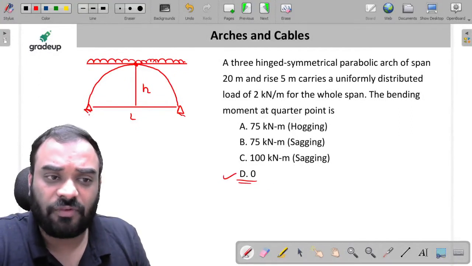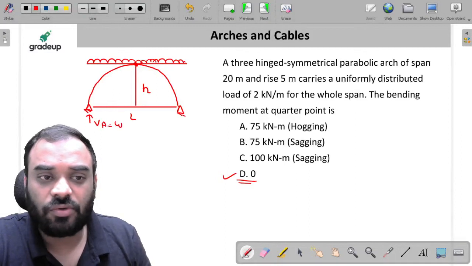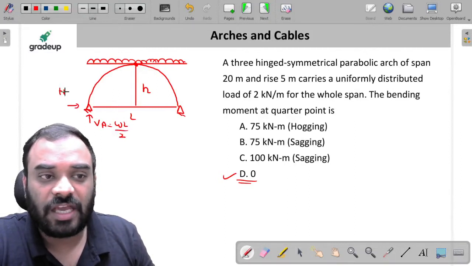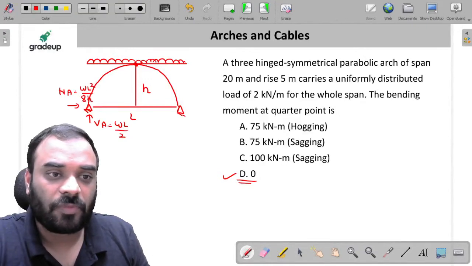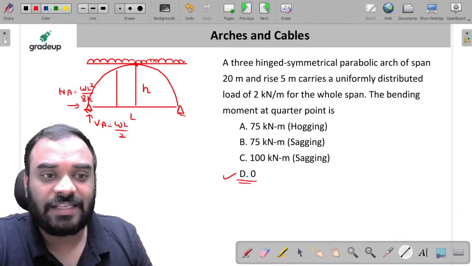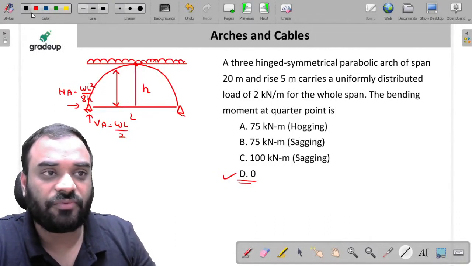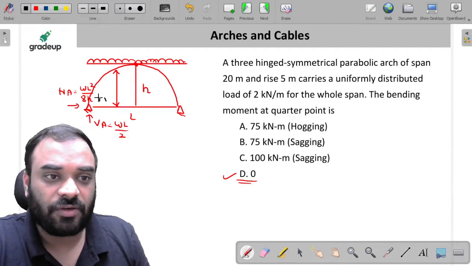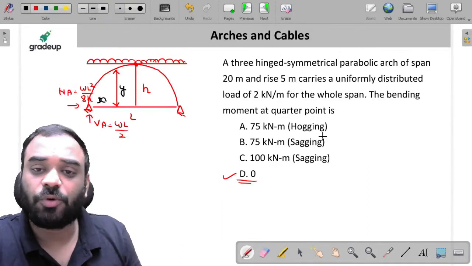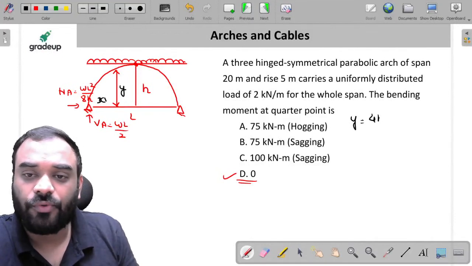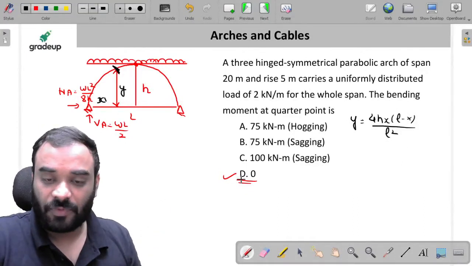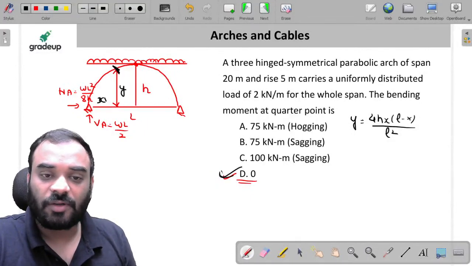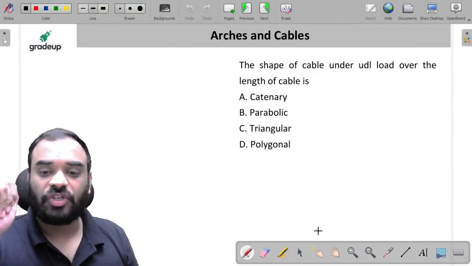You can solve it or you can find it. Just write VA is equal to WL by 2, and HA is equal to WL square by 8H, right? So just calculate the bending moment at any section, my dear friends, which is present at a distance of x and rise y, and just put the value of y is equal to 4hx into (L minus x) divided by L square, right? And just find the bending moment in terms of x, you will get 0, right? So D is the correct answer. Remember this one. Next question in front of you guys.